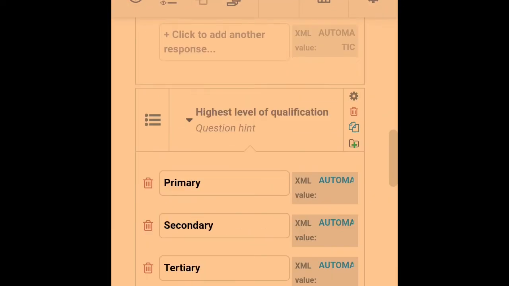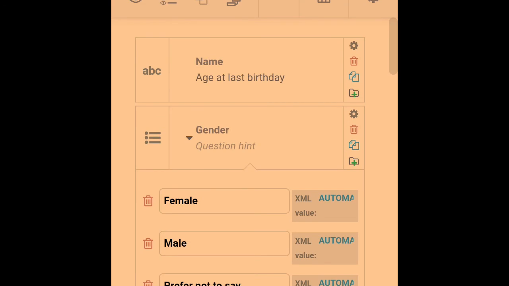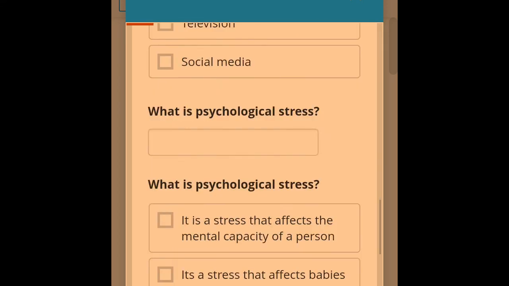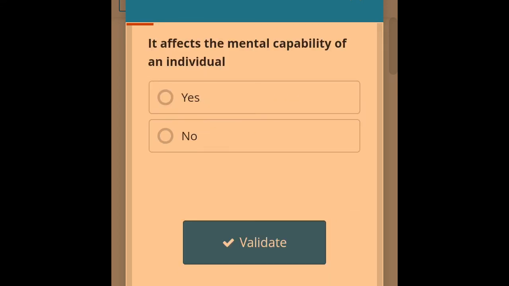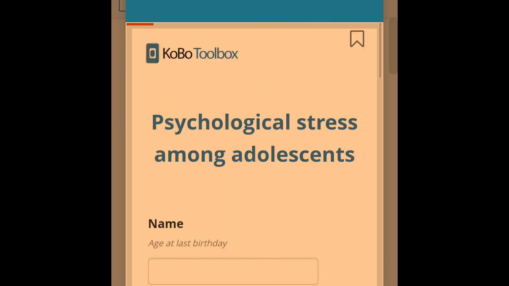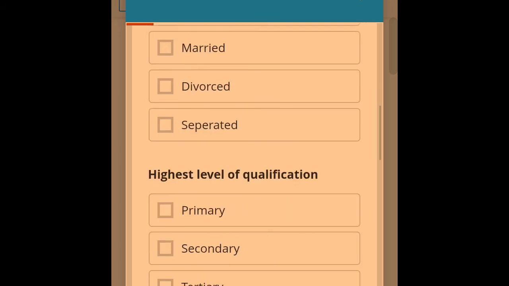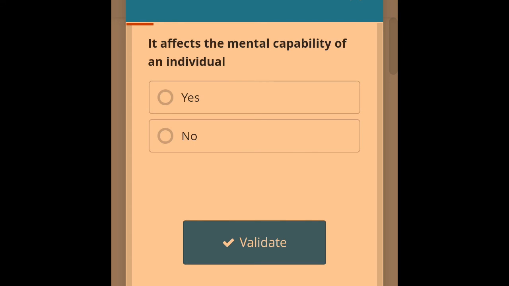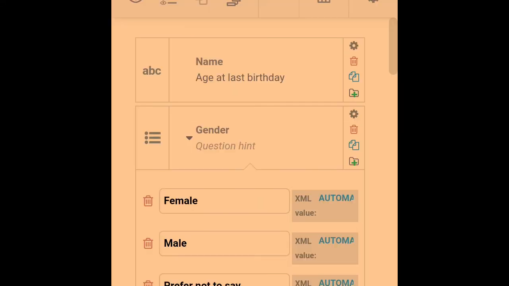All right. So it's expected that you validate your work. So you come here and you do a form preview. You click on that thing that looks like an eyeball. Alright, so you come back, come down here. This is how it's going to look on your Android phone. Can you see? So that's how it's going to look on your Android. So you just validate. It's telling me my form is valid. Okay. Now I can use it on my Android phone.